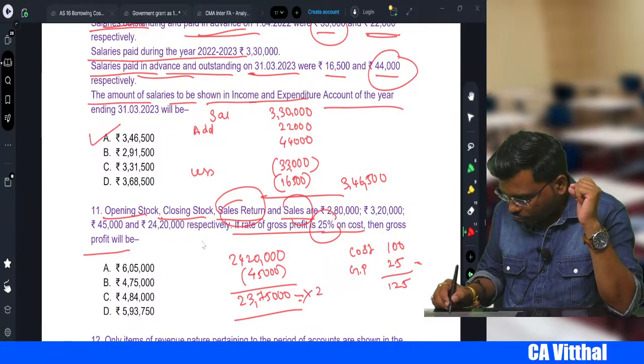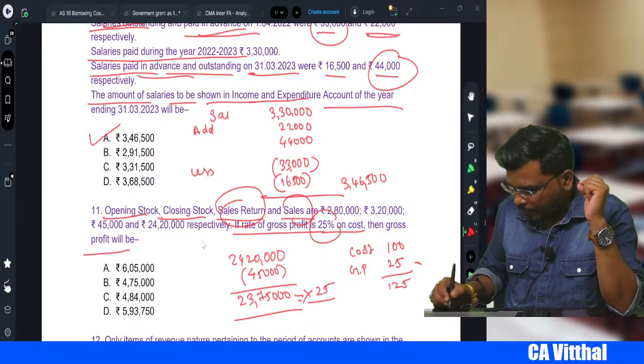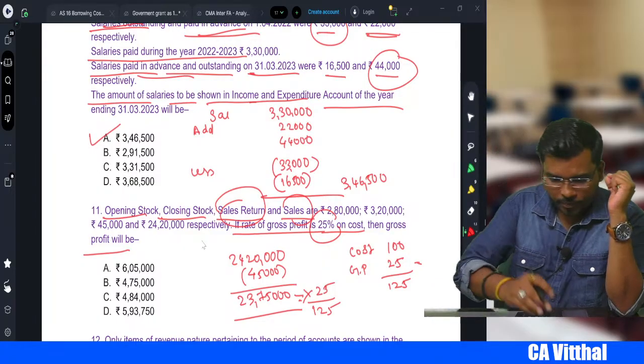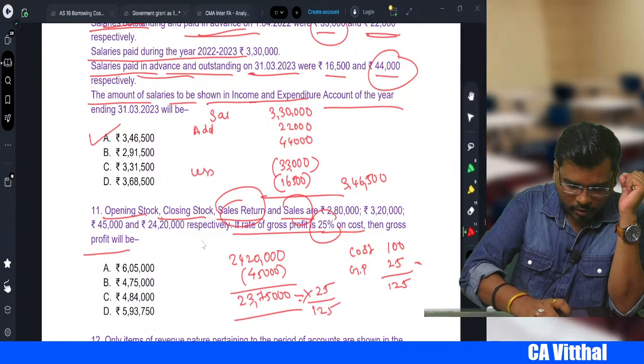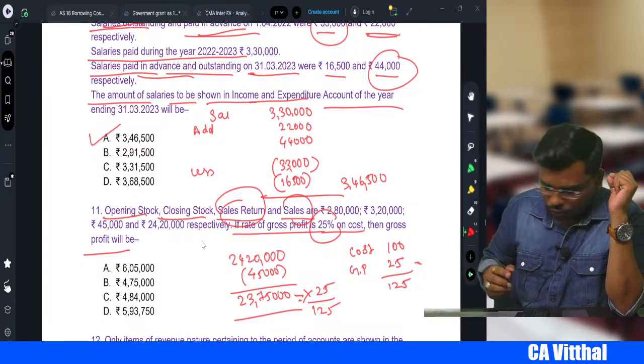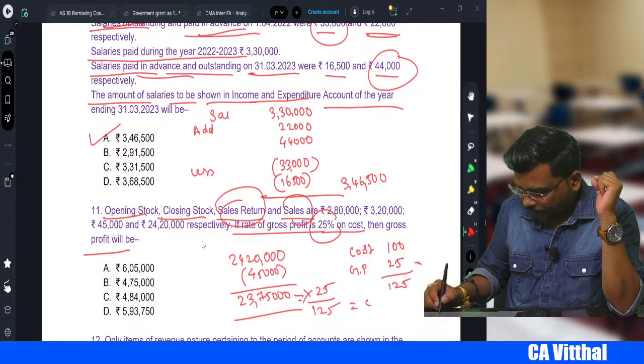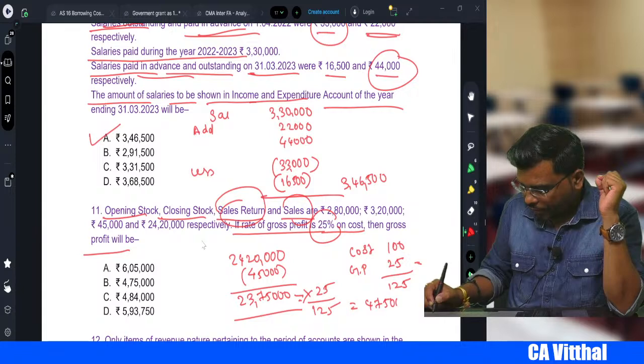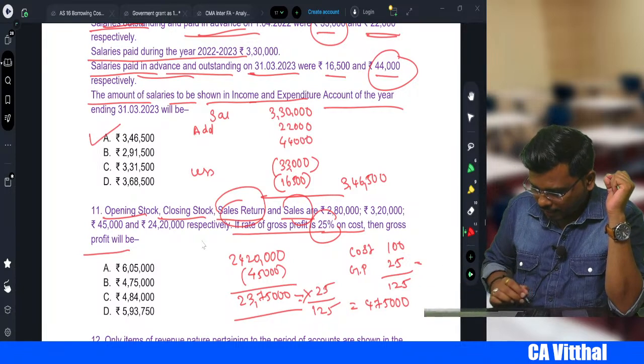23,75,000 into 25, because we need the GP, divide by 125. So into 25 divided by 125 is equal to 4,75,000. Right? So the correct answer will be B.